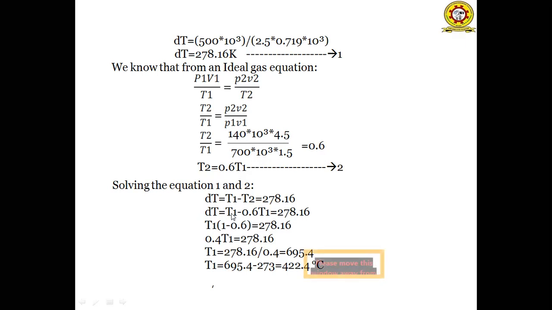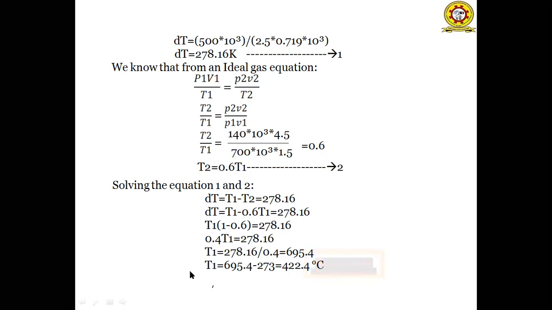With T2 as 0.6 T1, taking T1 common, T1 into 1 minus 0.6 is equal to 278.16. So 0.4 T1 is equal to 278.16. T1 is equal to 278.16 by 0.4, that is equal to 695.4 Kelvin.